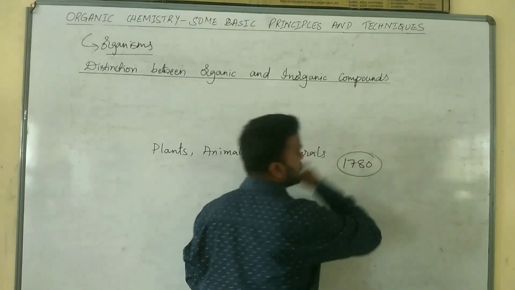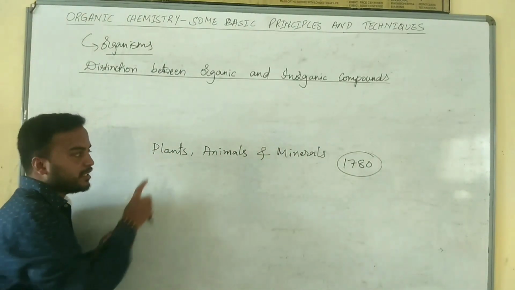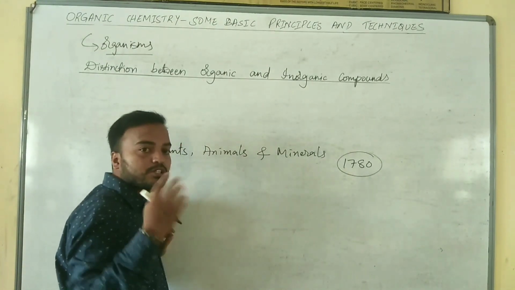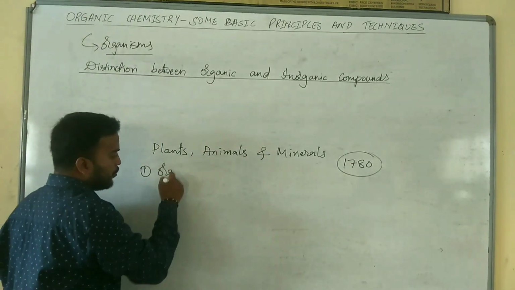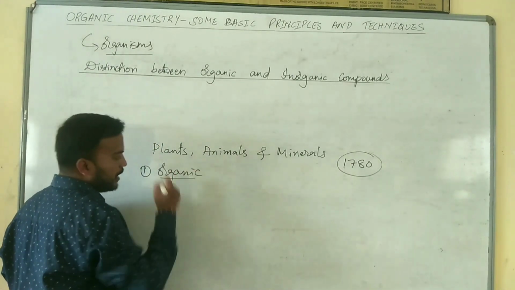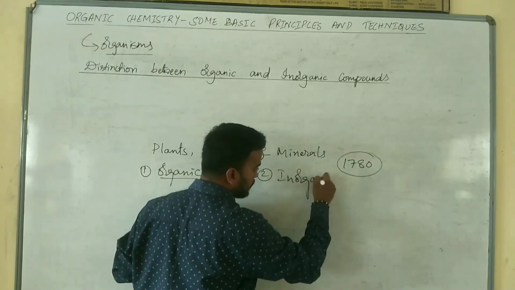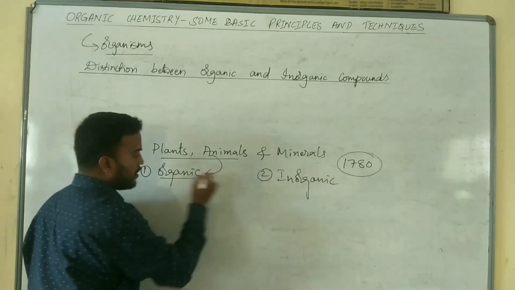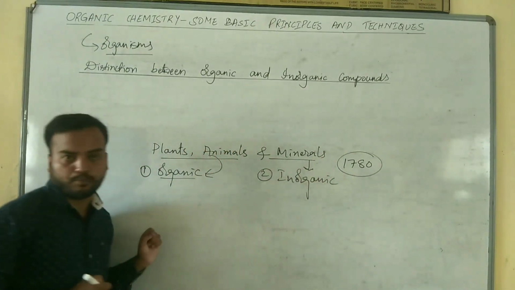of 1780 that the scientists divided these three substances into two classes based on their sources. Number one, organic compounds, and number two, inorganic compounds. So plants and animals come under organic compounds, minerals come under inorganic compounds.